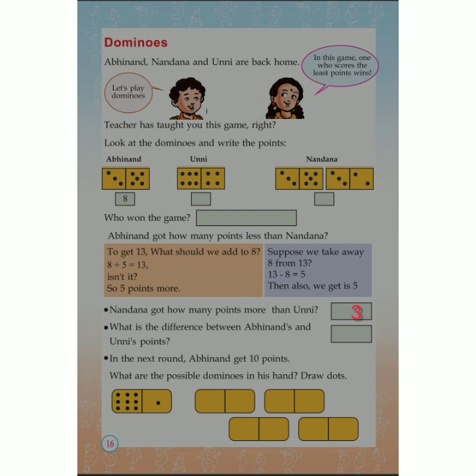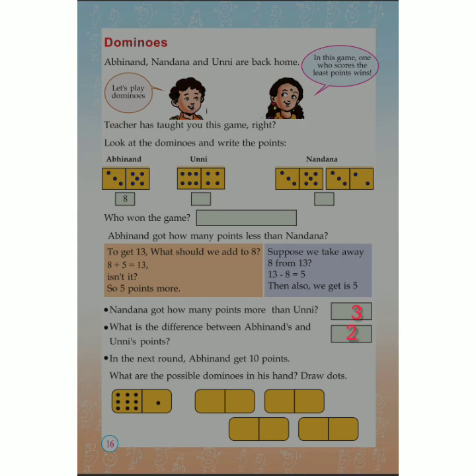What is the difference between Abhinand's and Unni's points? How many points did Abhinand get? 8. And how many points did Unni get? 10. So what is the difference between 8 and 10? Only 2. So we will write 2 there.